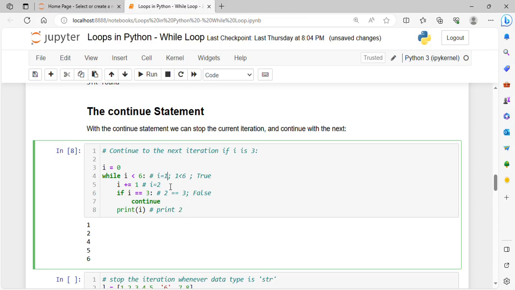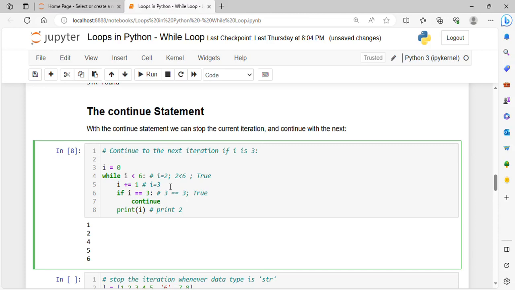Then next iteration, now I equals 2, 2 is less than 6, which is again true. Increment, it becomes 3, and here we compare 3 equals 3, which is actually true, so the continue part will be executed.